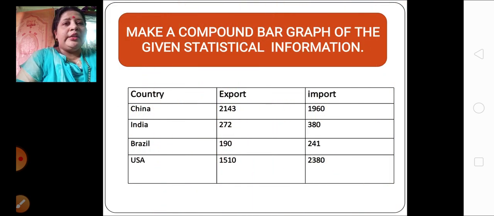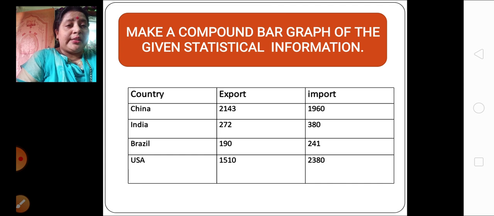Now, here is the statistical data given to you. Make a compound bar graph of the given statistical information. Now what is given in this statistical information? Let's see that first. Countries are given, that country's export is given and that country's import is also given. For example, here 4 countries are given: China, India, Brazil and USA. These are the 4 countries given over here, and the export and import is given.